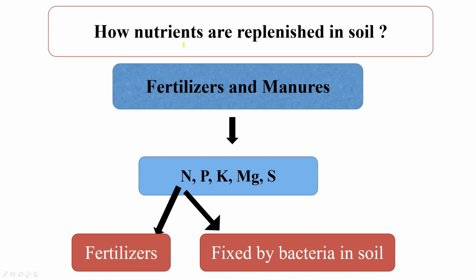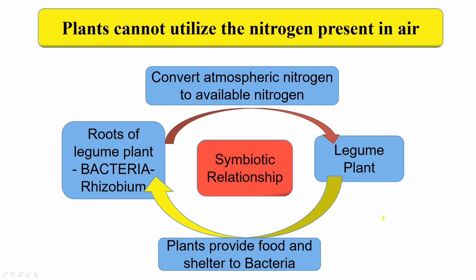Okay, so nutrients are replenished in soil by fertilizers and manures. You must have seen farmers adding fertilizers and manures to soil. These fertilizers and manures provide soil with essential nutrients such as nitrogen, phosphorus, potassium, magnesium, sulfur, etc. Now, nitrogen is required by plants in large quantities. So, nitrogen is added by fertilizers. Also, nitrogen is fixed by a bacteria in the soil. We have already discussed it, so let's now discuss it in some more detail.